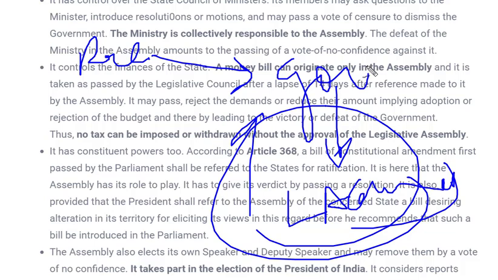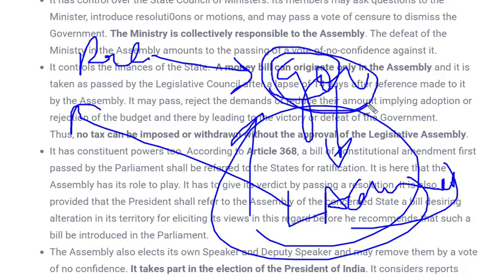Once the bill which has been sent to the president for consideration, with any amendment if required, is given to the governor to give to the legislative assembly, then when the legislative assembly passes the bill a second time, they will not give it to the governor. They will directly give it to the president, and the governor will have no role in giving assent. This bill will be given to the president, and the president will give his approval for the bill to become an act. So this was all about the functioning of the legislative assembly.